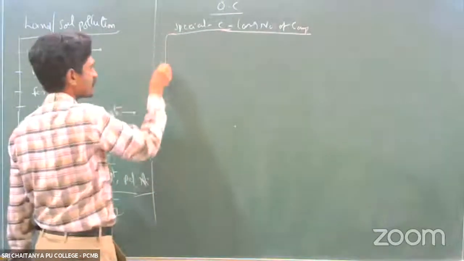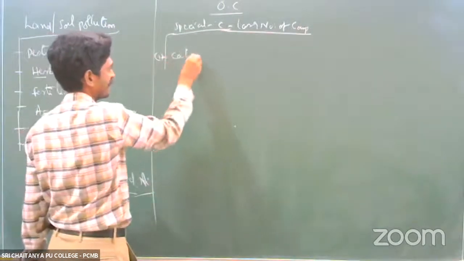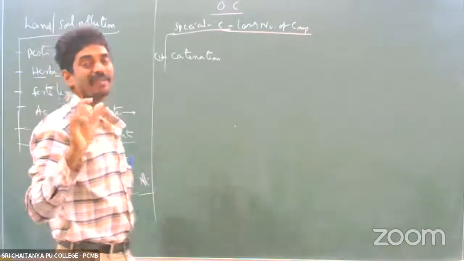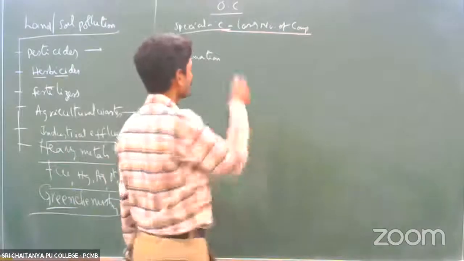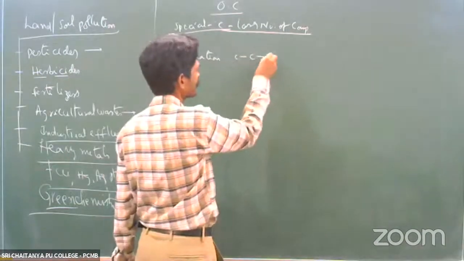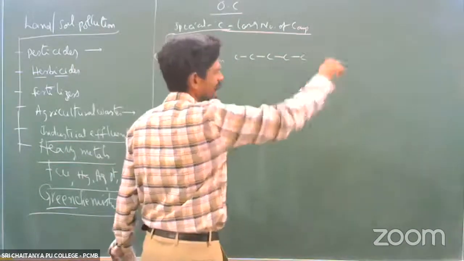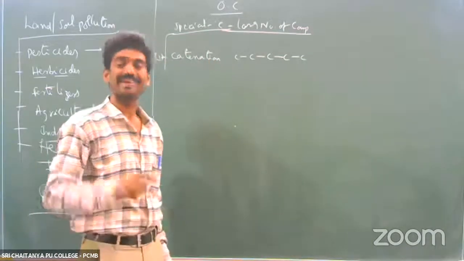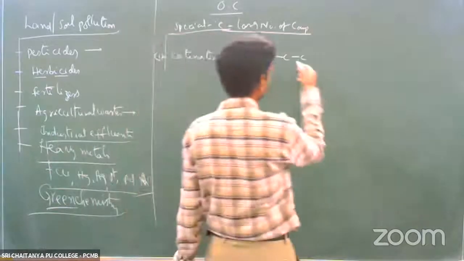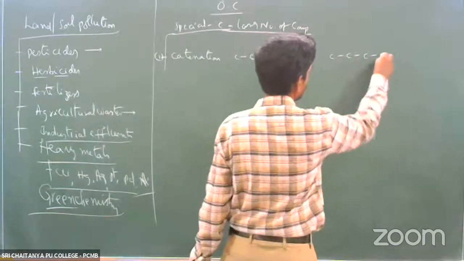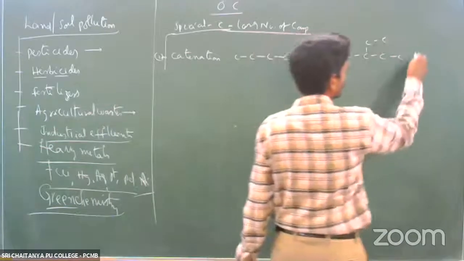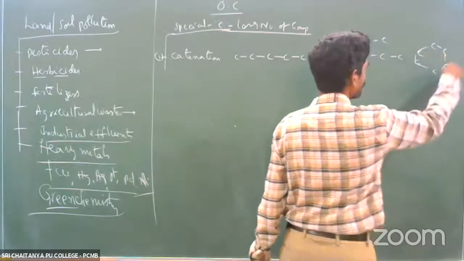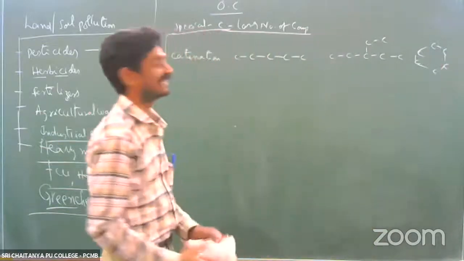The first property is catenation. Catenation means the self-linkage ability of carbon. One carbon is linked to another, that is linked to another, and like that you get a continuous chain. It may be a straight chain, or a branched chain, or a cyclical ring chain. Whatever it may be, one carbon linking itself with other carbon like that.